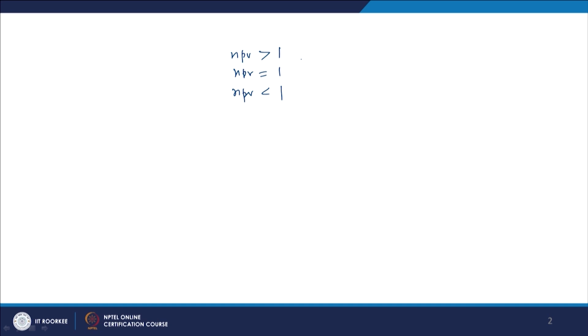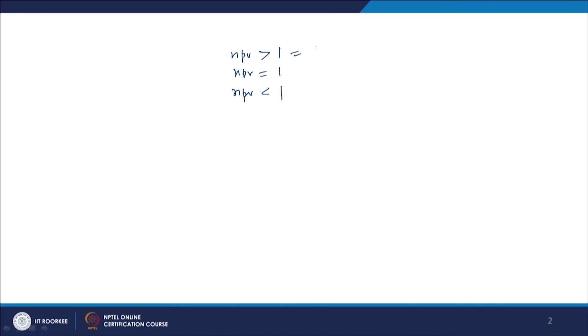If NPV is more than 1, it means the sum total present value of all the cash inflows is more than the present value of the cash outflows. That is why the net present value is positive, and we are going to accept the project. The project is going to give us a positive NPV, so we can go ahead with this.